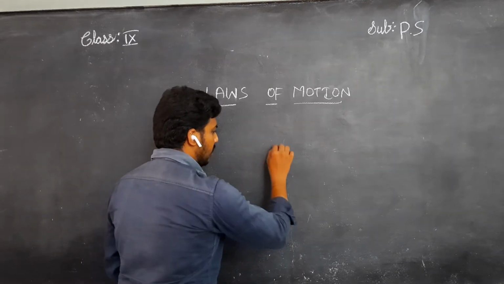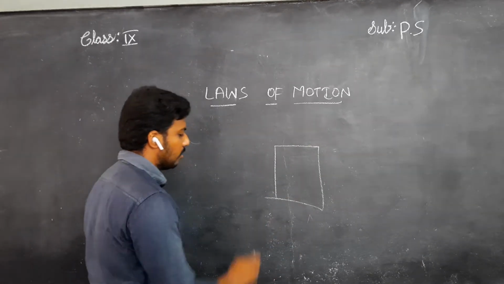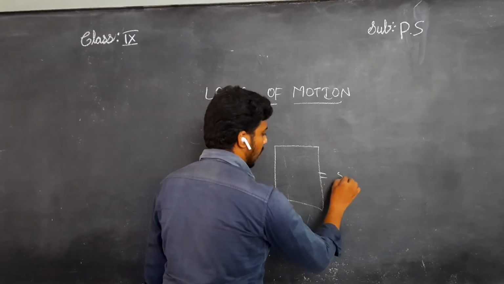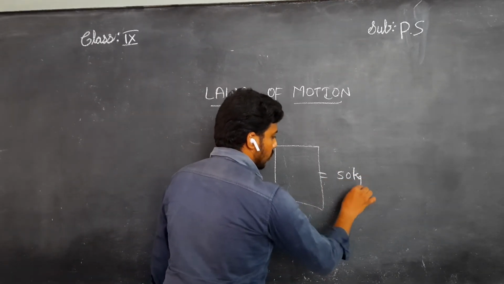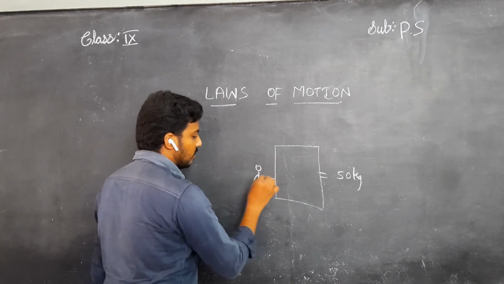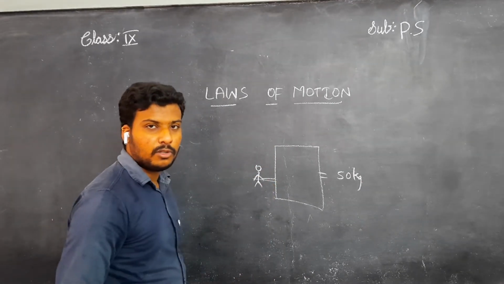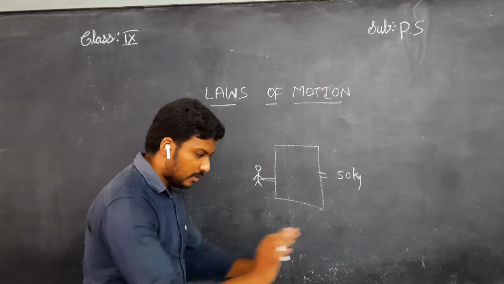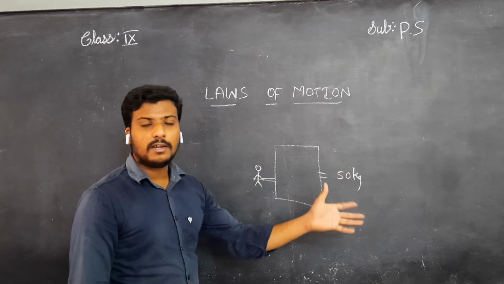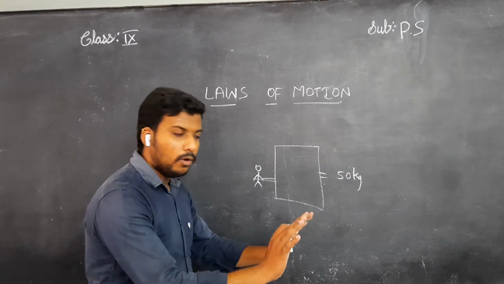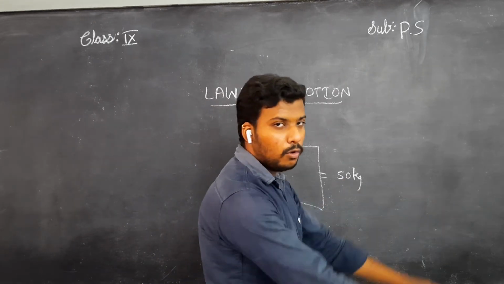See, here is a big mass. Mass means weight. One load contains a mass of 50 kgs. You came near to this mass and you want to apply some external force. If you push like this, will it go forward? No, it can't. You have to apply the force continuously on the load and move along with it.